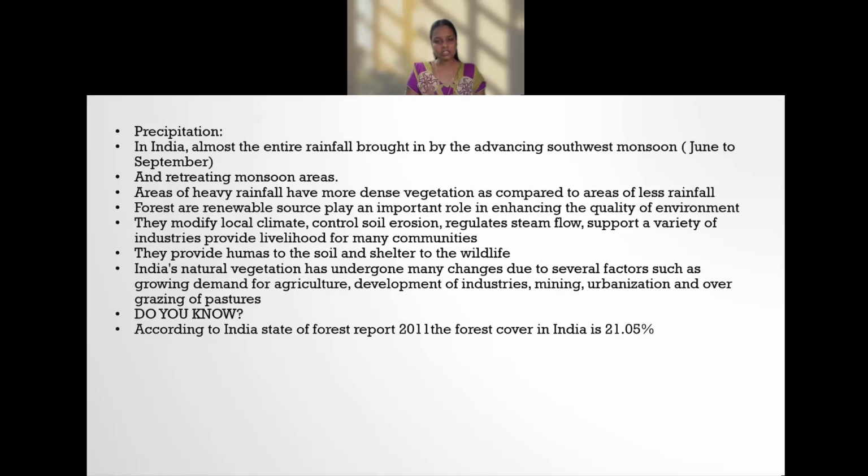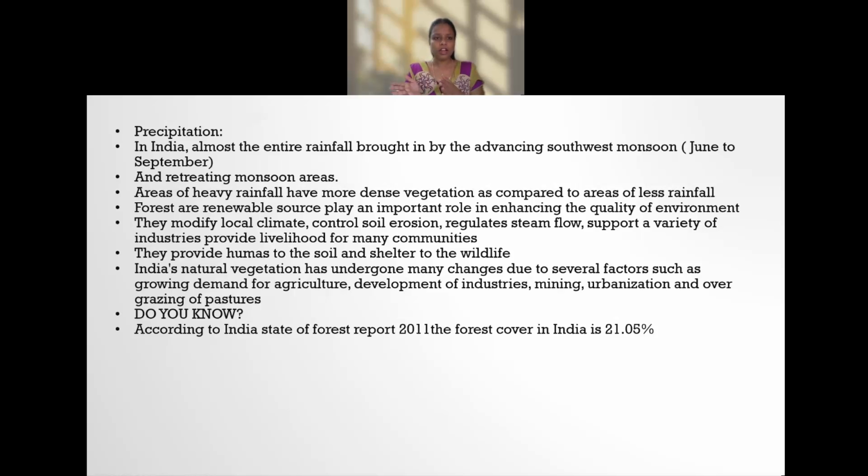Okay, so by this we will come to know how much importance the forests and the wildlife play. They play a very important role in day-to-day life. But in the present situation, we see some changes in the natural vegetation. So what are the reasons behind those changes? They are due to the growing demand for agriculture, development of industries, mining activities, urbanization, and overgrazing of pastures.